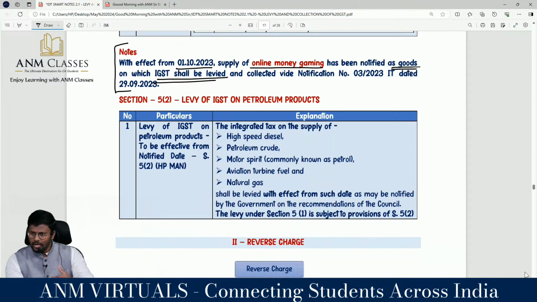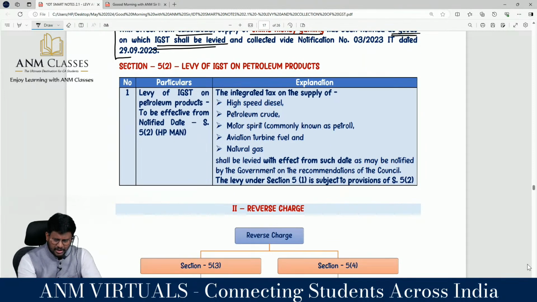So we are going to levy IGST. That's the name, online money gaming, right? And 5.2, levy of IGST on petroleum product. இதுக்கு இன்னும் விடிவு காலம் போகல. Levy of IGST on petroleum product to be effective from the notified date.